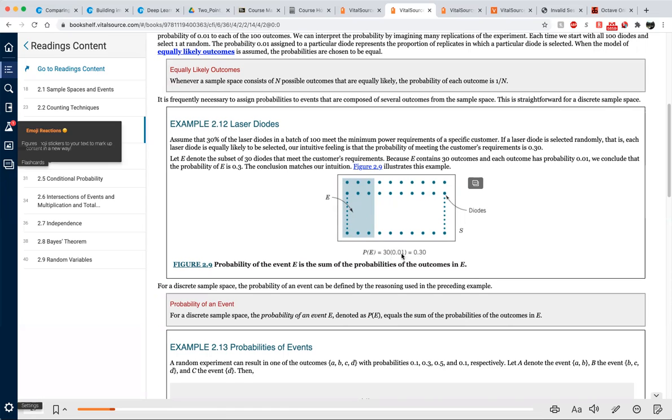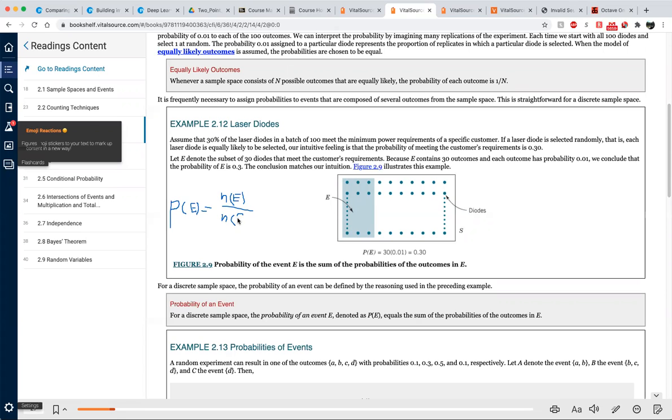Is that how we calculate the probability of an event? Yes, but let me formalize this one. Actually, the probability of an event is equal to the number of outcomes in the event divided by the number of outcomes in the sample space.